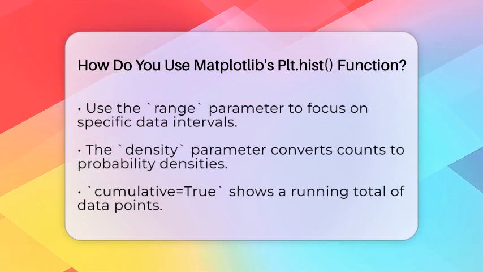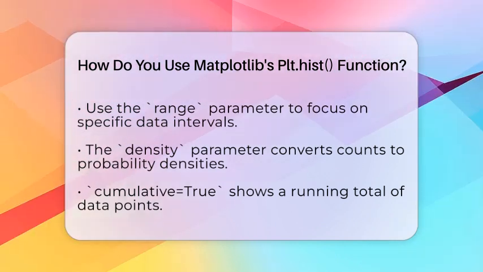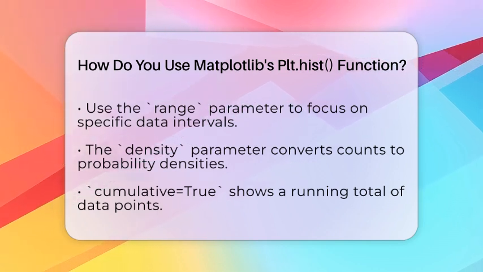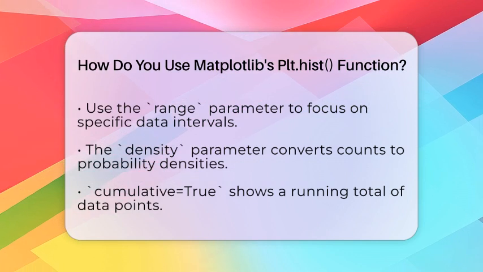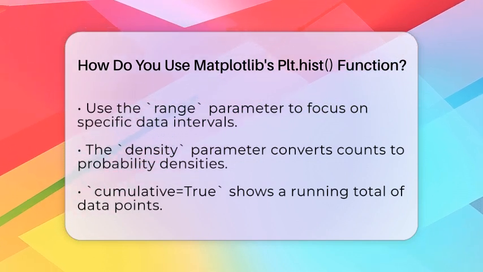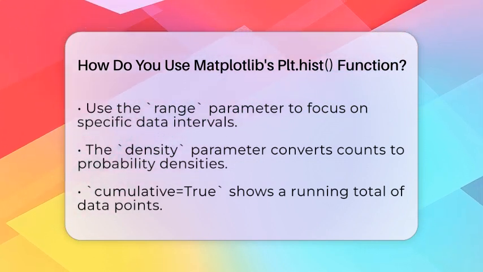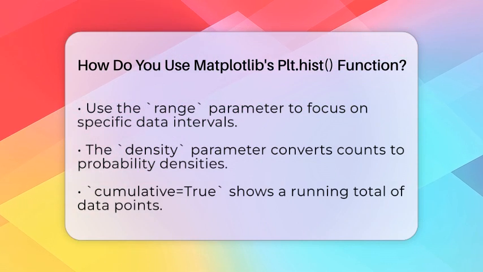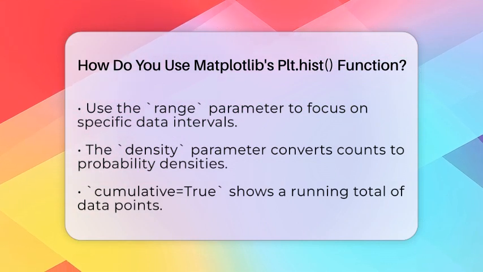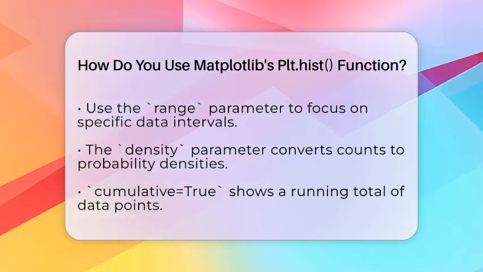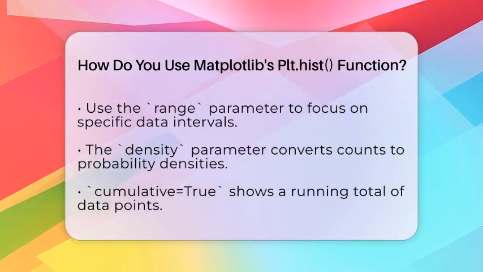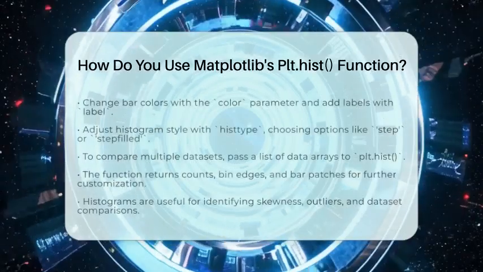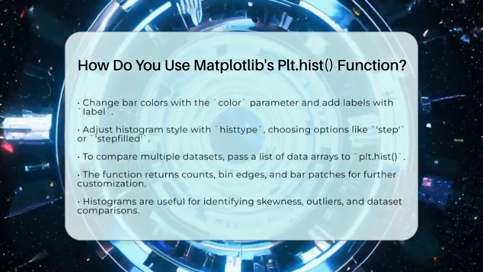Changing the look of your histogram is simple too. You can specify the color with the color parameter and add labels for the legend with the label parameter. For example, plt.hist(data, bins=10, color='blue', label='test scores') will give you a blue histogram with a label. If you want to make the bars filled or just outlines, you can use the histtype parameter. The default is bar, but you can choose step or stepfilled for different styles.